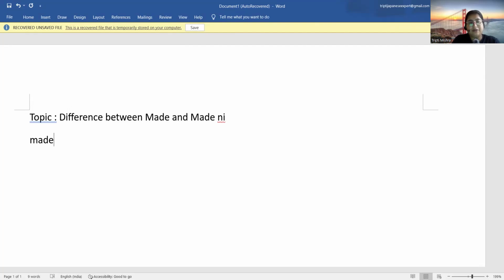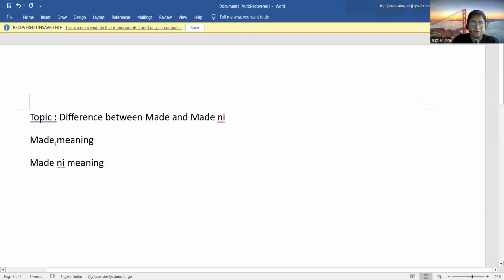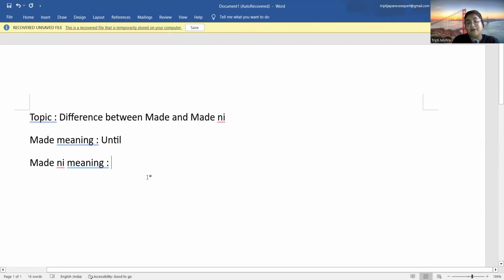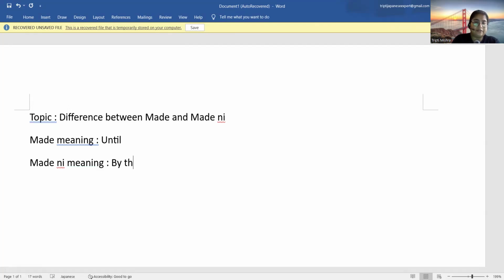So first I will write Made meaning and then I will write Madeni meaning. Made meaning is until. Okay. And Madeni meaning is by this time. Made meaning is until and Madeni meaning is by this time.